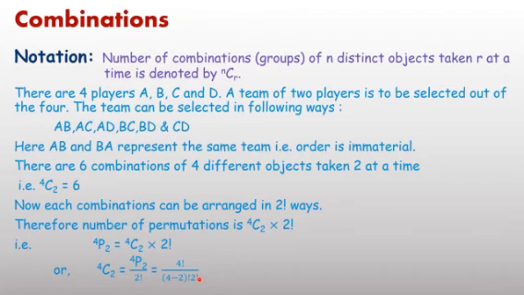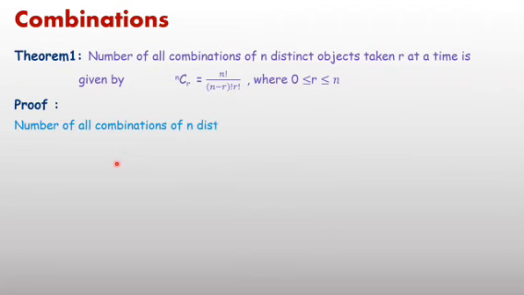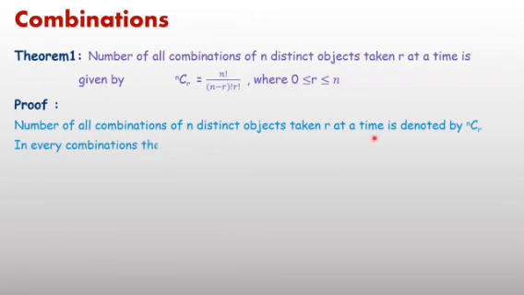Now we have to discuss the general form. The number of all combinations of n distinct objects taken r at a time is given by nCr, which is equal to factorial n upon factorial n minus r into factorial r. The number of all combinations of n distinct objects taken r at a time is denoted by nCr.